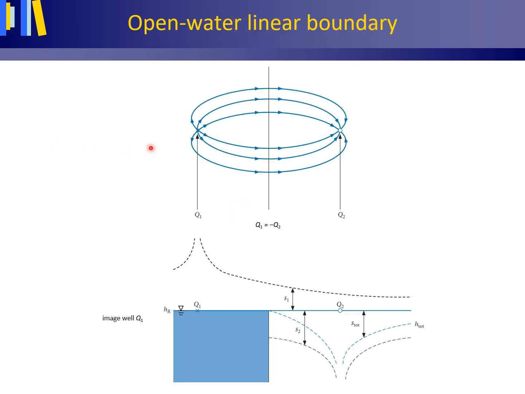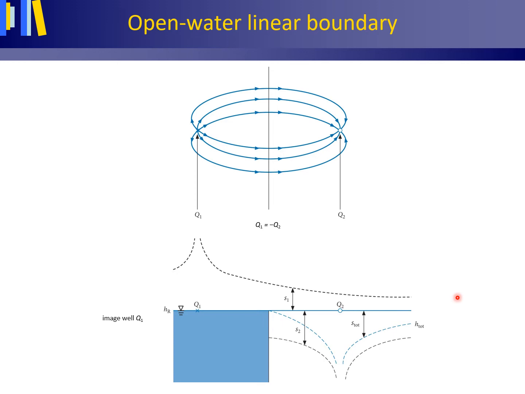This figure shows streamlines in plan view and the potentiometric surface in cross-section for a recharge well and pumping well. A recharge well and pumping well, let us say from west to east.